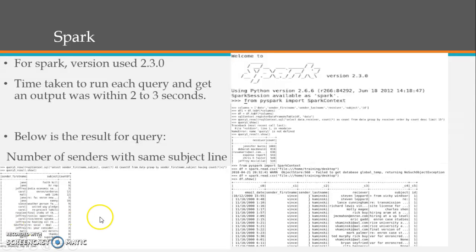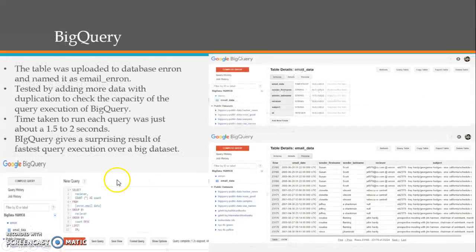The below is one of the queries I've shown here, the number of senders with the same subject line, and it just took about 1.6 seconds. Coming to BigQuery, BigQuery is again another interesting tool which is provided by Google.